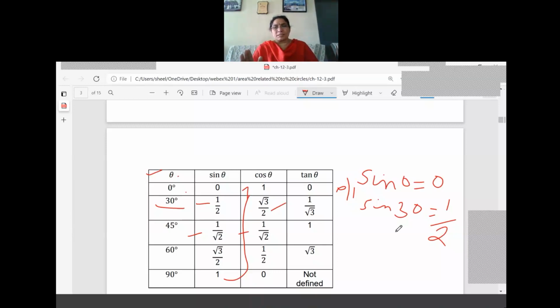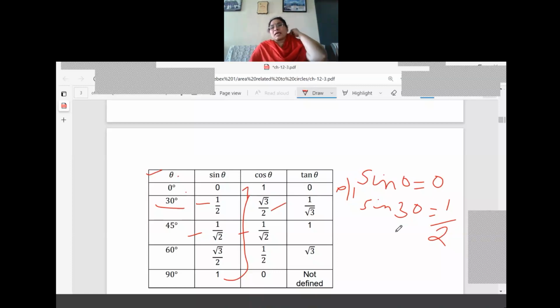When we are solving the sums, you make a table on the right side of your paper, then it will be easy for you. In the first column, we should write the angle values. You should not miss any one. Whatever order I had given, that only you should follow. First is 0, then 30, then 45, 60, then 90. Correspondingly, the sine values you must write: 0, 1 by 2, 1 by root 2, root 3 by 2 and 1. Just 5 values you have to learn by heart.